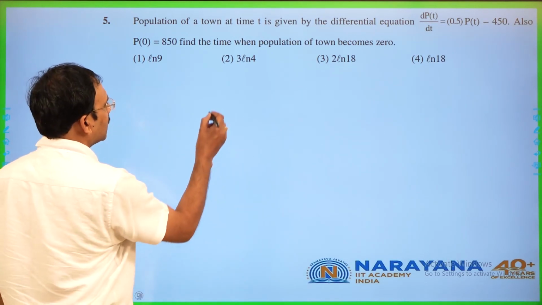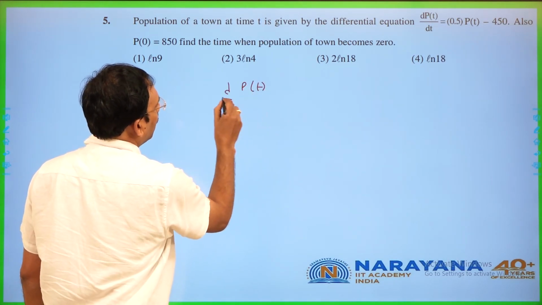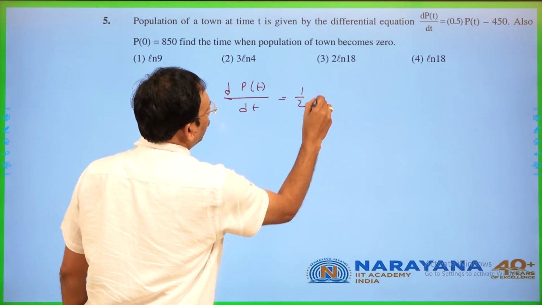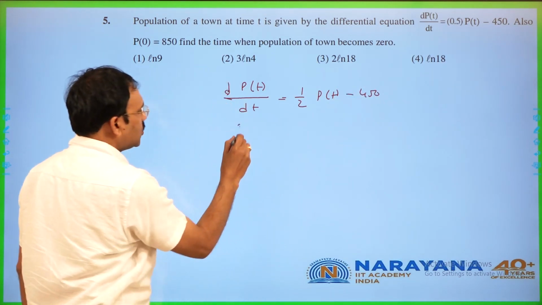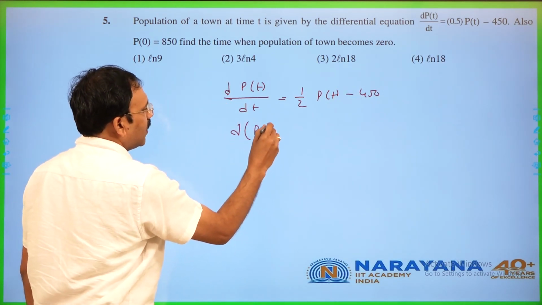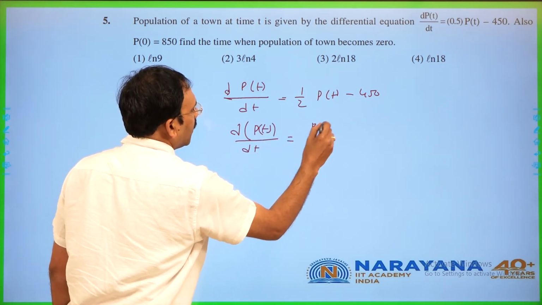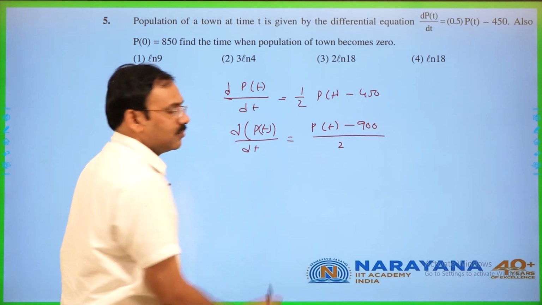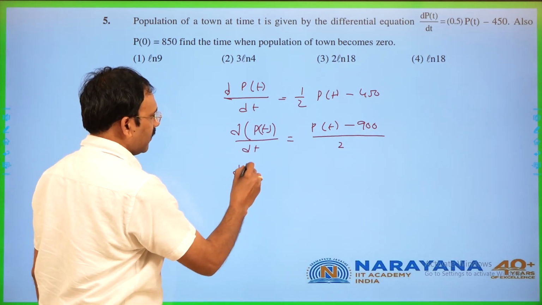Fine, you consider the differential equation dp(t)/dt is equal to half p(t) minus 450, which you can write as dp(t)/dt is equal to (p(t) minus 900) by 2.